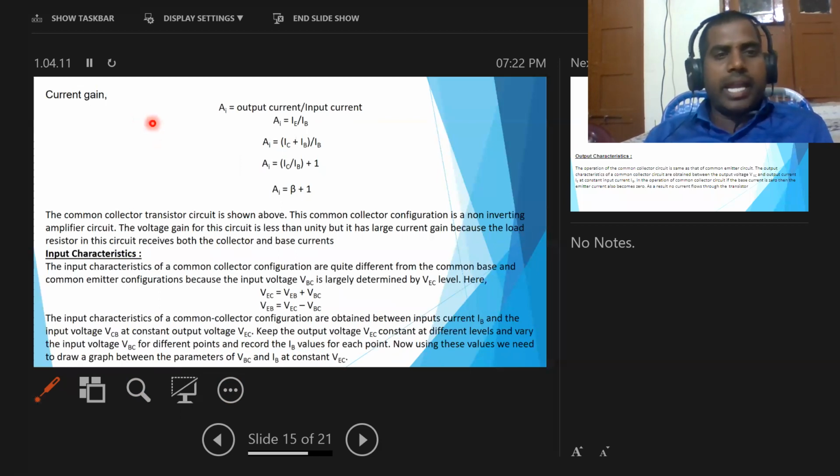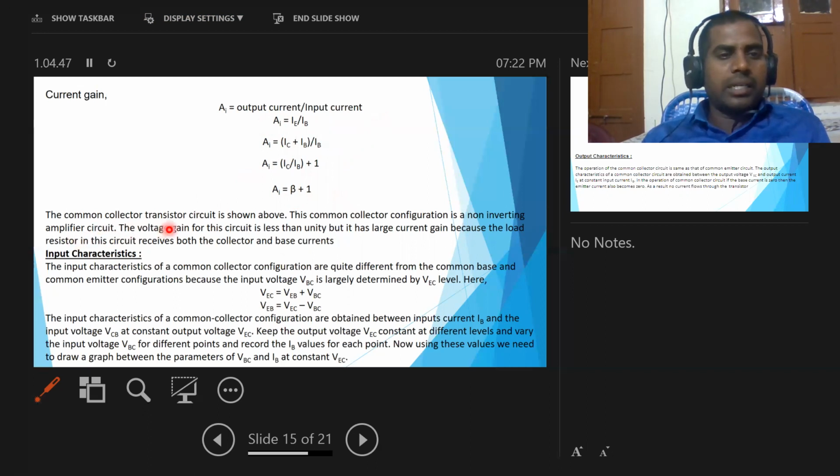Next, the current gain for common collector configuration, that is AI, output current by input current. It is equal to AI equals IE by IB. IE means output current, the emitter current, and input current means IB. Here we know the IE value, so AI equals IC plus IB by IB. By simplifying this, we get AI equals IC by IB plus 1. In the place of IC by IB, we write beta. So finally AI equals beta plus 1.